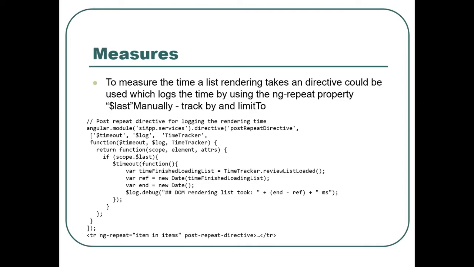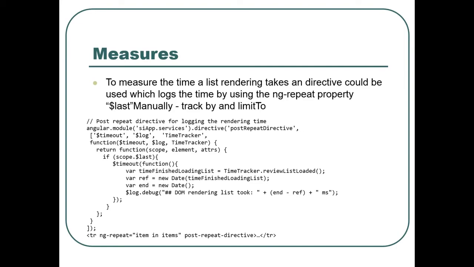So let's finish by talking about measuring. I'm talking about performance, but what is performance in the end? If the user feels it's bad, then it's bad performance, which is not very clear. How can we measure objectively the performance of our Angular applications?